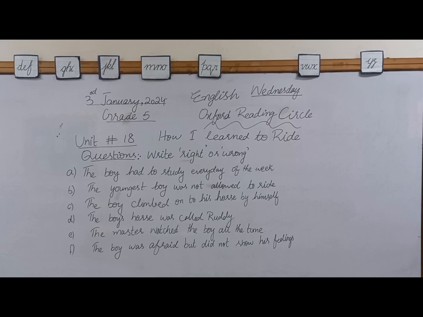Today is 3rd January 2024 and Wednesday, and we are going to do exercise questions of the topic "How I Learned to Ride". There was a boy, the writer, and you know how he learned to ride the horse. In the previous lesson we have discussed the story in detail, and today we will do exercise questions. The first question says you need to write right or wrong in front of each statement that is given on your book page number 159.